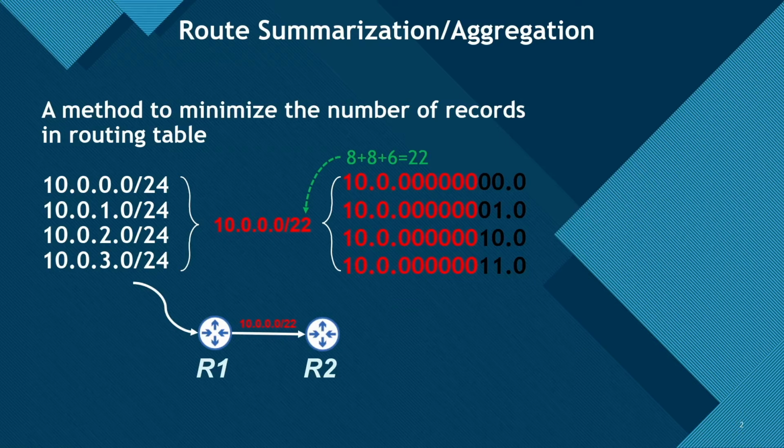To create a summary address, we need to find out the common bits in the address and change the subnet mask accordingly. In this example on the screen, the first 2 octets plus the first 6 bits of the third octet are the same in all the addresses. So we can use /22 to cover them all.